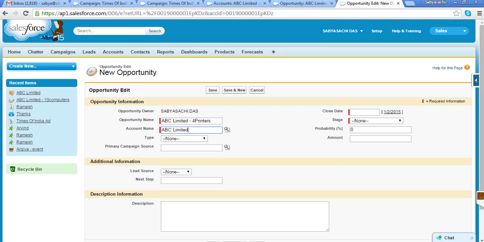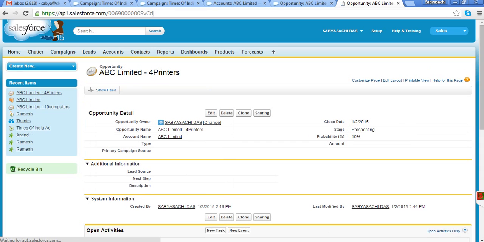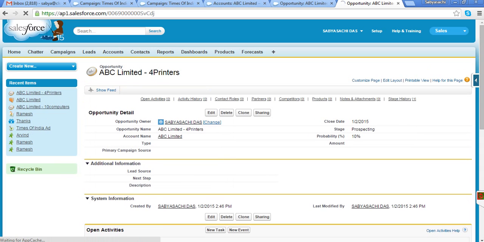So here I can change the account owner or opportunity owner, that is, who is working on this particular opportunity. How do I change it? Using change owner I can change it manually, or based on the product we can set up some automation so that it changes automatically.